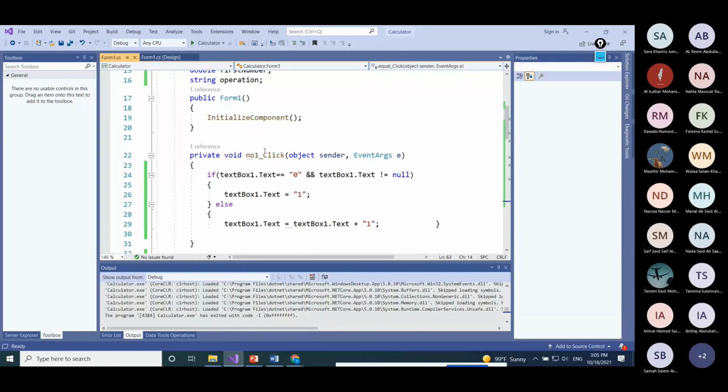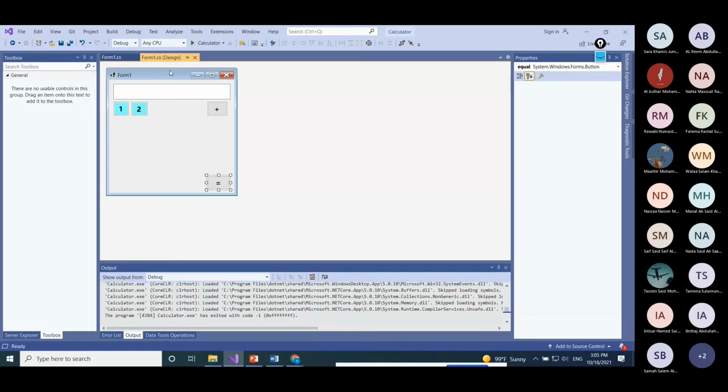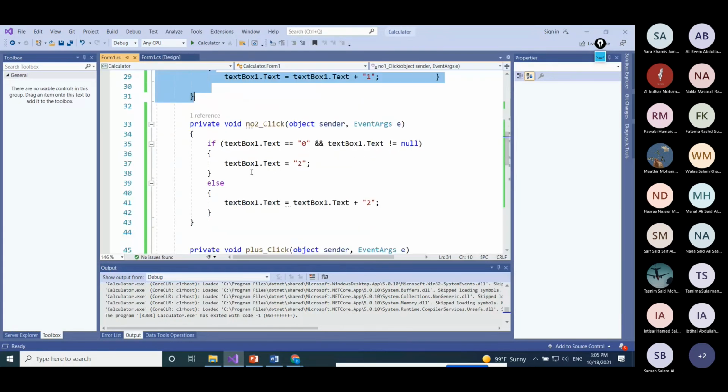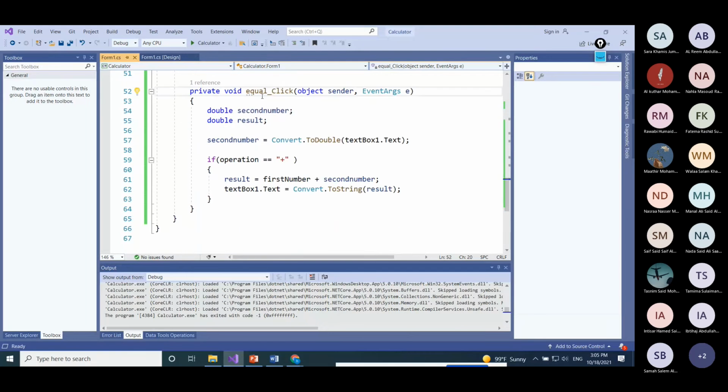For all the numbers here, we need to add a click button. First, we need to add the number here. We need to add the button. After that, we need to add the click operation for all of them. Here, same like this one. Then for all the 4 operations, we need to add this logic here. We need to grab the first number, clear the text box to 0, and then save whatever operation we pressed on. Inside the equal, we need to check what is the operation that is saved. What is the value of the operation variable? Is it plus? Then we do plus.